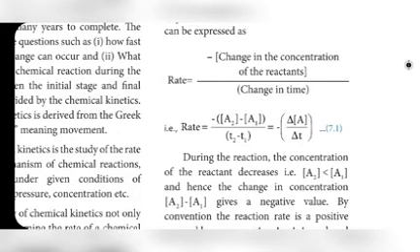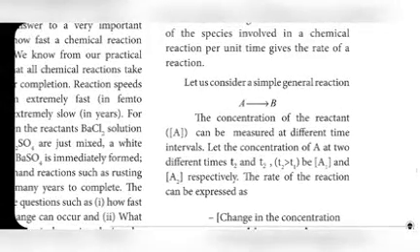Here in this formula, rate is equal to minus. Why did this minus come here? Because here the rate is given in terms of reactant. Usually the reactant concentration is more initially, and as time proceeds, as the reaction proceeds, the reactant concentration decreases. So that is why the minus came.